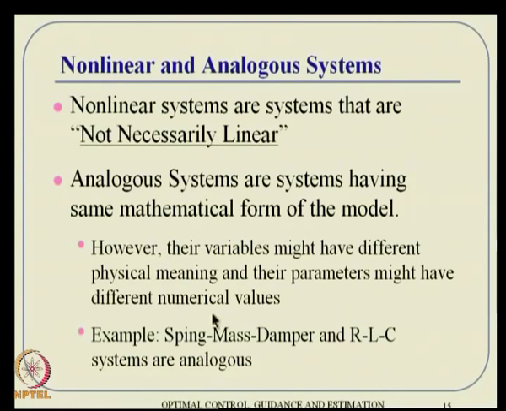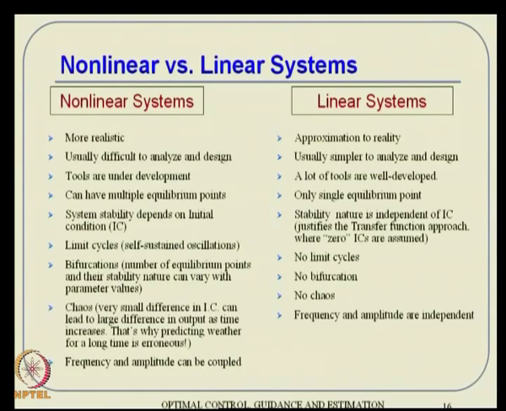For example, a spring mass damper system in mechanical systems is very equivalent to RLC systems in electrical systems. So, these two systems as far as system theory is concerned are considered analogous systems. The math theory and all that will be very similar, it is the physical interpretation that needs to be different actually.